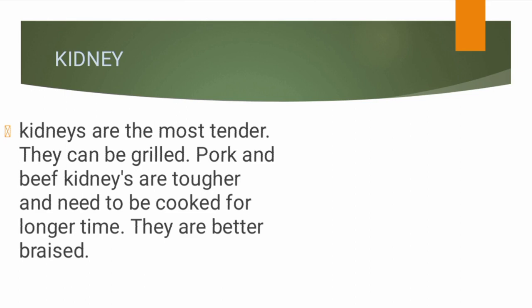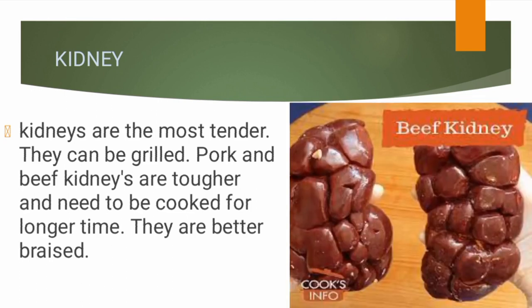We are going to be discussing the methods of cooking, so you understand what we mean by braise, grill, and boil, etc. This is an image of the kidney of a beef. Like we said, that of pork and beef are tougher, and we need to cook them for a long time.